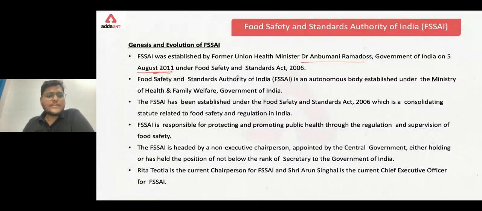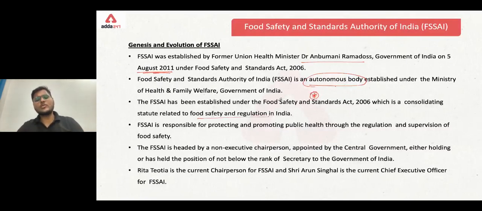Food Safety and Standards Authority of India is an autonomous body. Yes, it is an autonomous body. It has its own frame of policies. It has its own set of rules and regulations. It was established under the Ministry of Health and Family Welfare. The FSSAI has been established under the Food Safety and Standards Act 2006, which is a consolidating statute related to food safety and regulation in India. That means all the food safety and regulation, everything is available in this act.